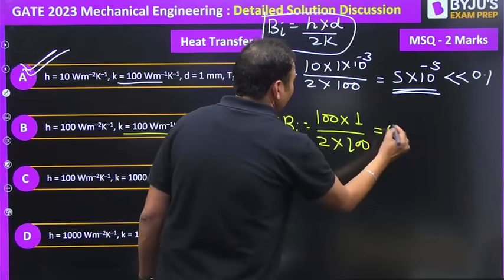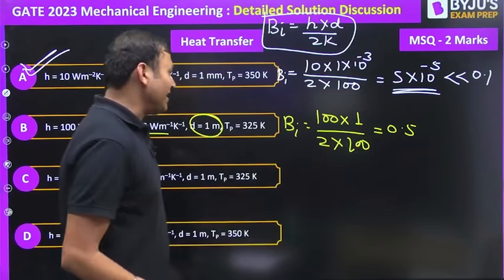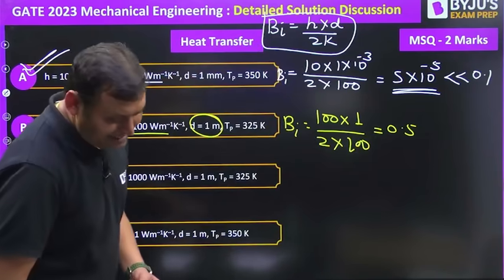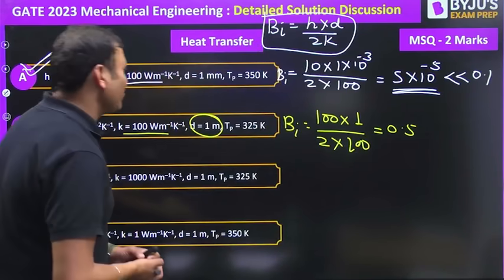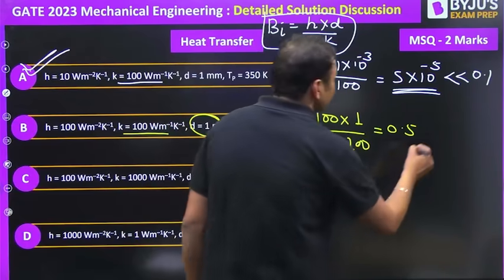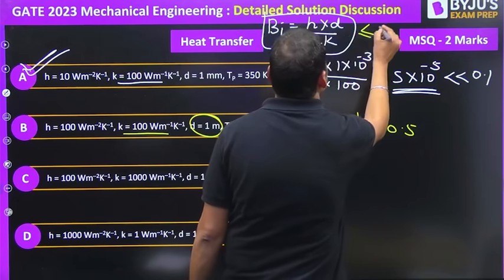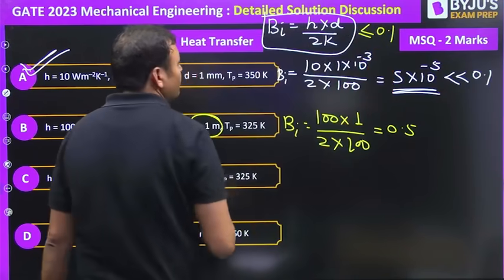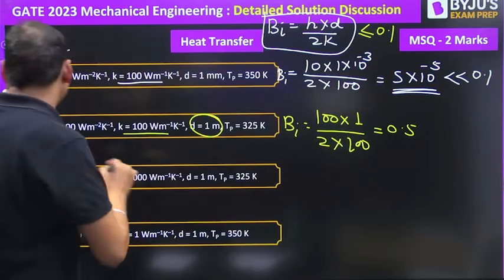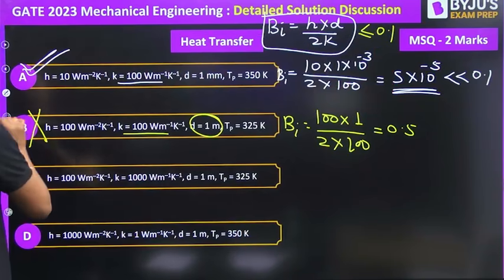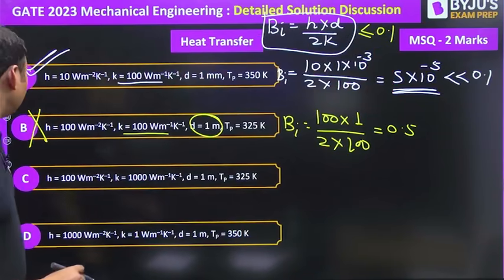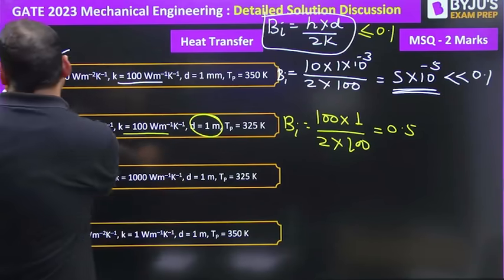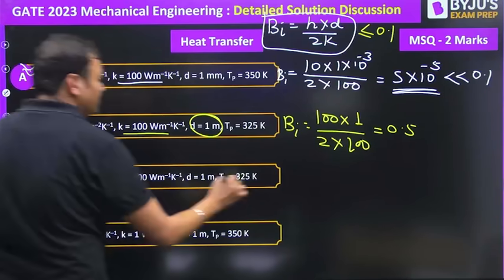So it is 0.5. In the second case, it will be 0.5, so it is not less than 0.1. So B cannot be correct.